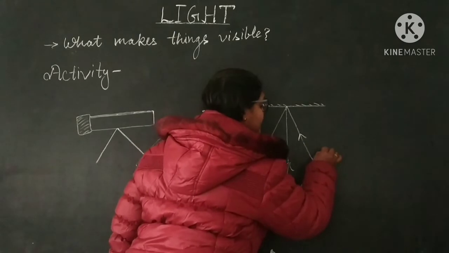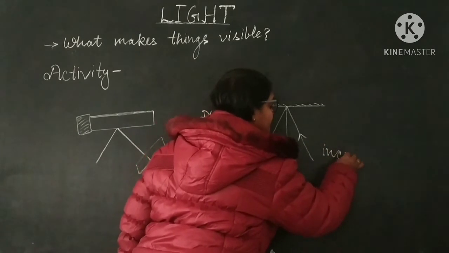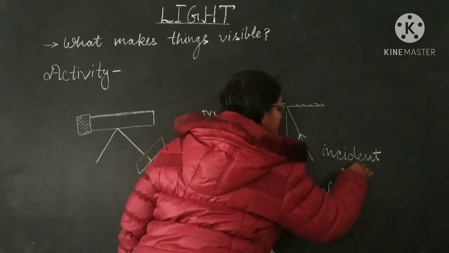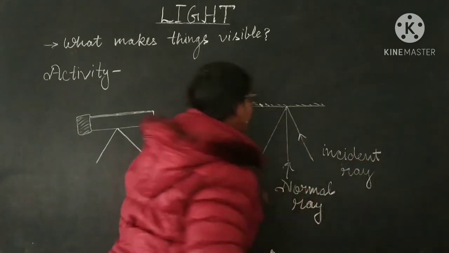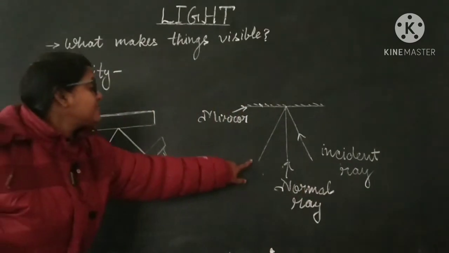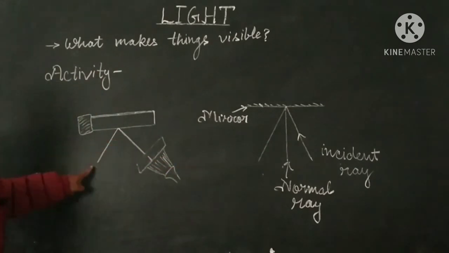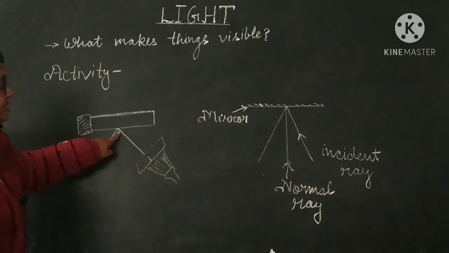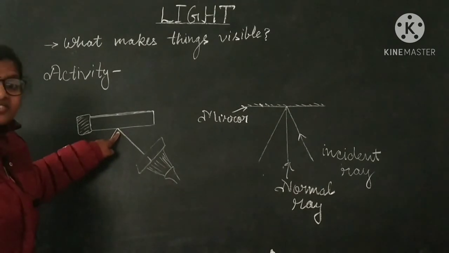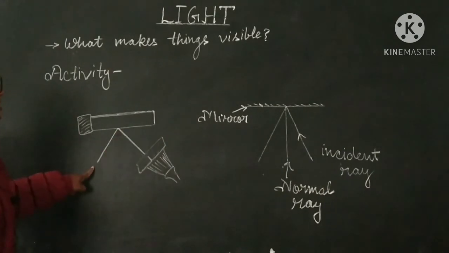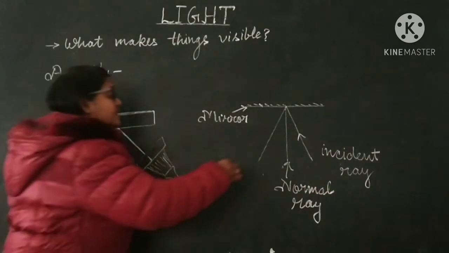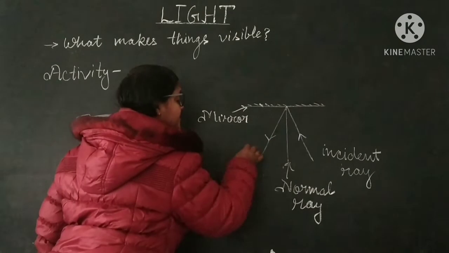This ray will be known as the incident ray. And this ray is the path of reflected light. This ray of light is the incident ray, and now it is reflected back. Then this ray of light will be known as the reflected ray.